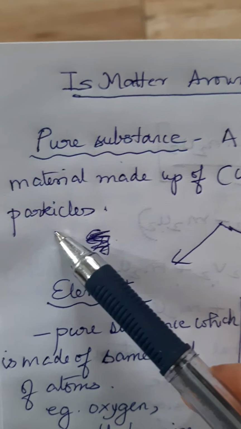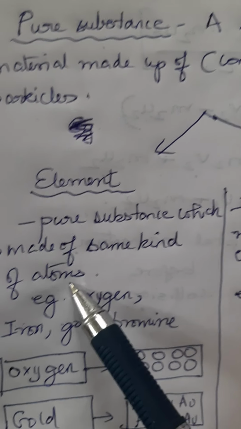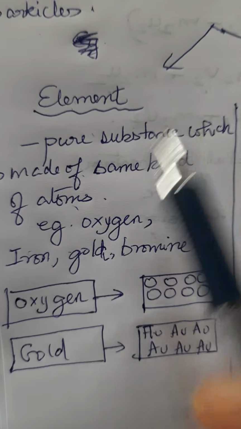An element is a pure substance. Just now I told you that it is made up of the same, or one type of particles. That means an element is a pure substance which is made up of only one type, or the same kind, of atoms. I'll show this more broadly with an example. Examples of an element are oxygen, iron, gold, bromine, etc.